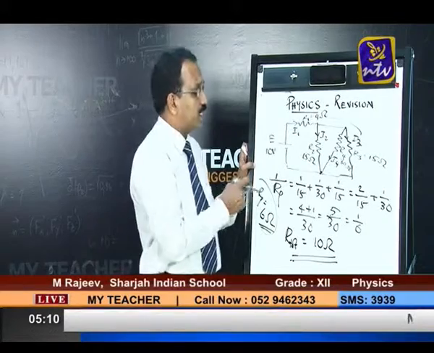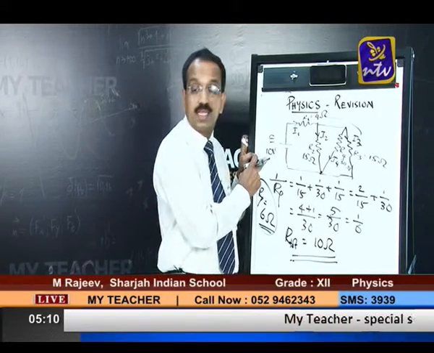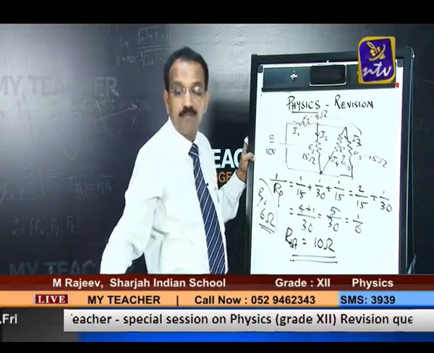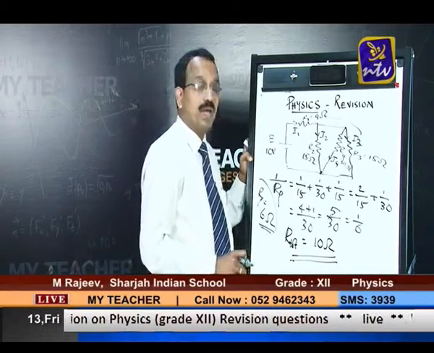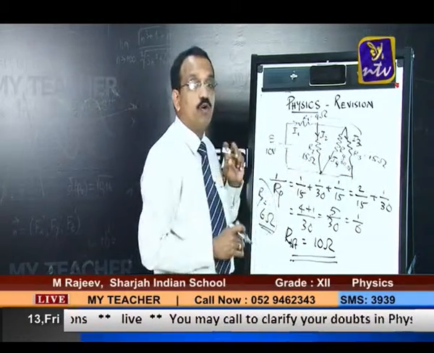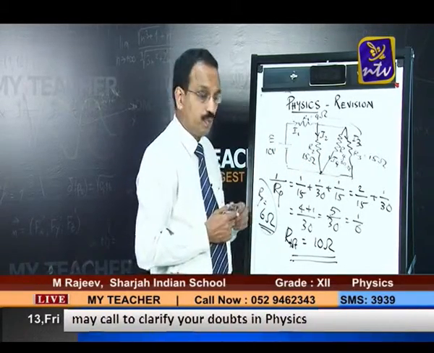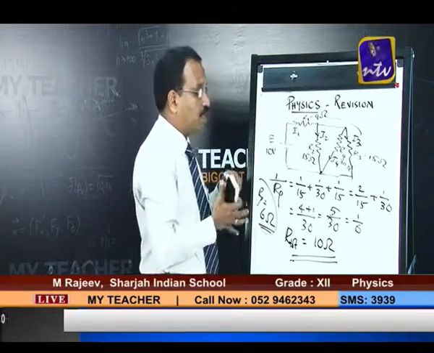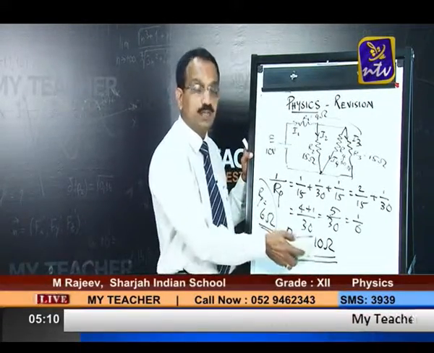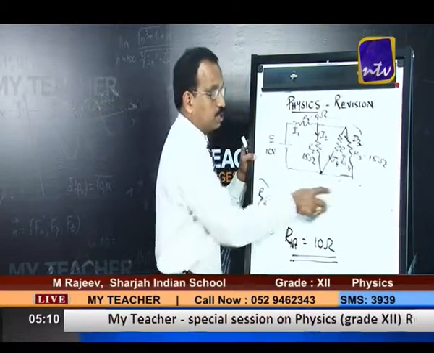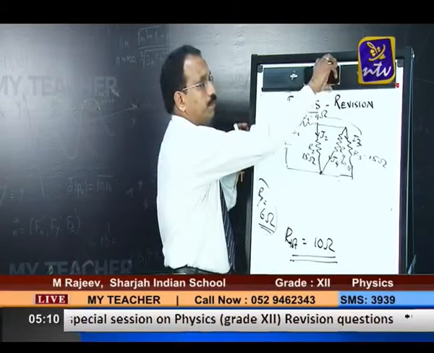Next thing to understand is what else you got to find is the current through each branch. Okay, current through each branch we are going to find. How do you find the current through each branch? That is I1, I2, I3, I4, all the 4 currents we need to find. The very first thing is, you know, the effective resistance of the whole thing together is 10 ohms and parallel combinations effective resistance is 6 ohms, right?